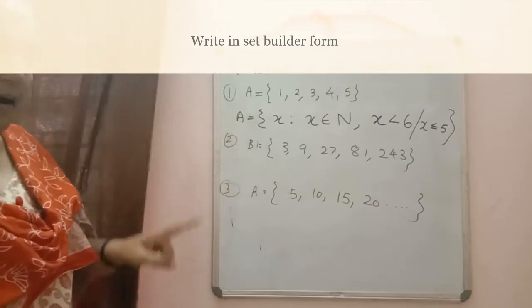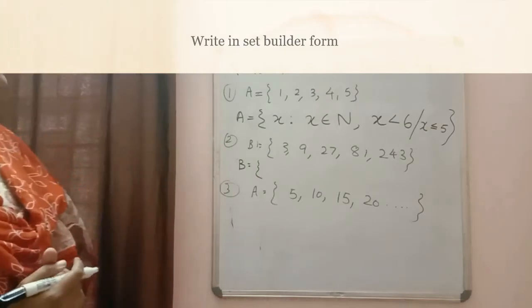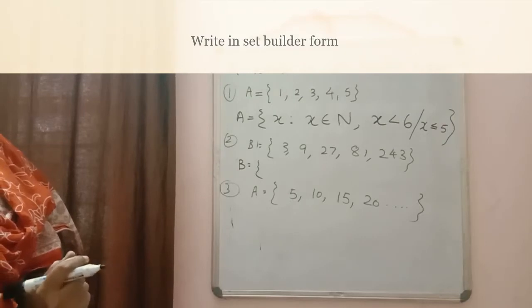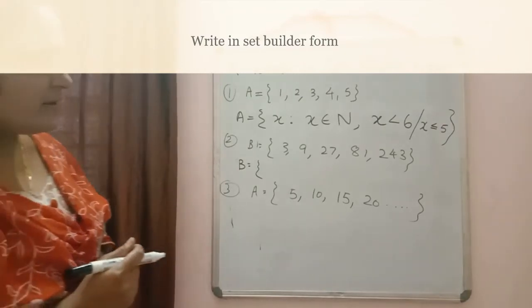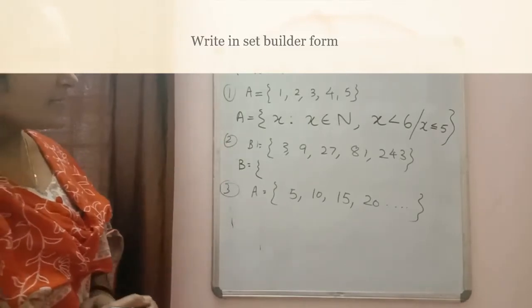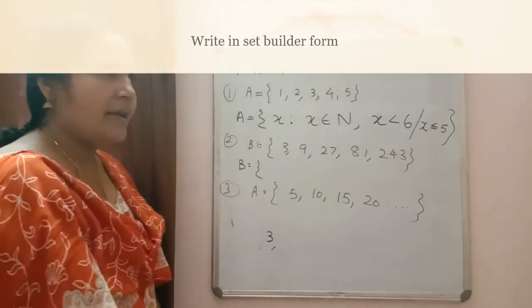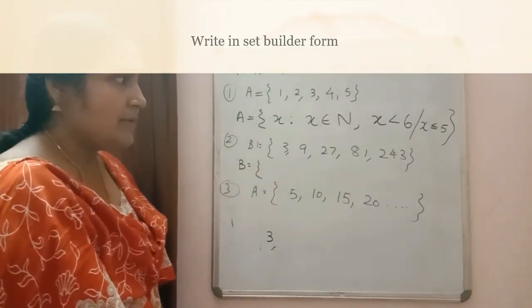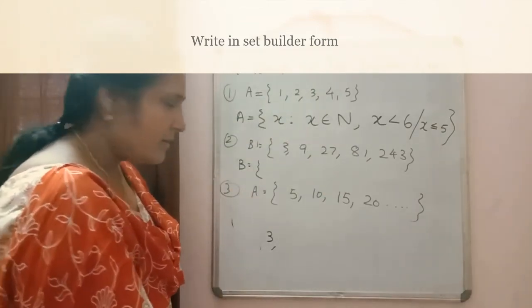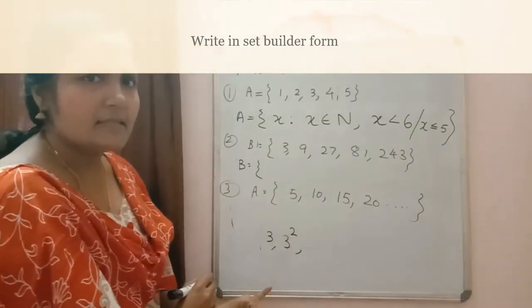Okay. So now the next one is written here. B is equal to 3, 9, 27, 81, 243. So by seeing this, can you imagine any pattern? We have to check the pattern which is followed by the elements of the set. Okay, 3. First one is written 3. 9. 9 is 3 into 3 only. Then 27, 3 into 9. So 9 is 3 square. Okay, so 9 can be written as 3 square. 27 is 3 cube.